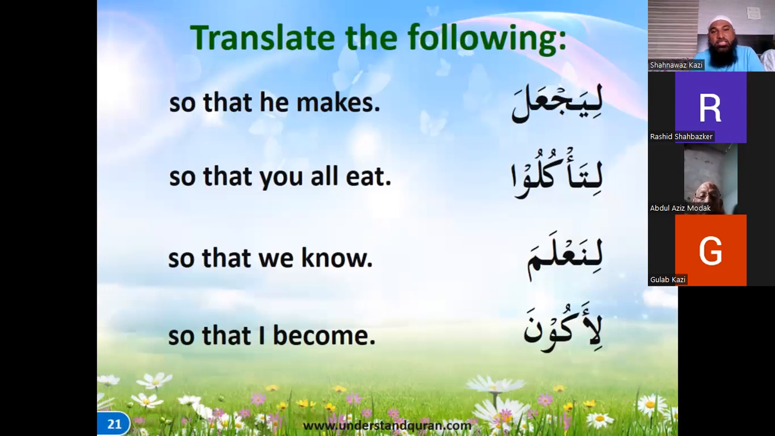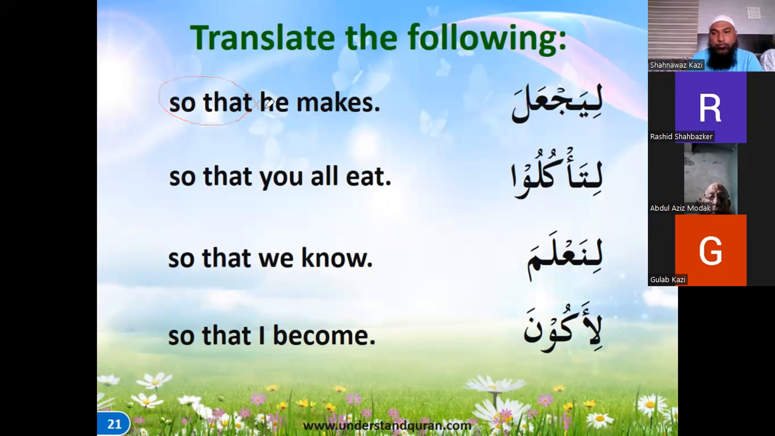So we'll just translate these. Li yaj'ala: ja'ala yaj'alu. Because of the li, it has become yaj'ala. It has got a fatha in place of the dhamma, or a zabar instead of a pesh. So what it means is li yaj'ala. Ja'ala means to make. Yaj'alu, he makes or he will make. Li yaj'ala, so that he makes. So this addition of a lam here is making it li yaj'ala. This li is giving the fatha to the lam, and this means so that he makes.